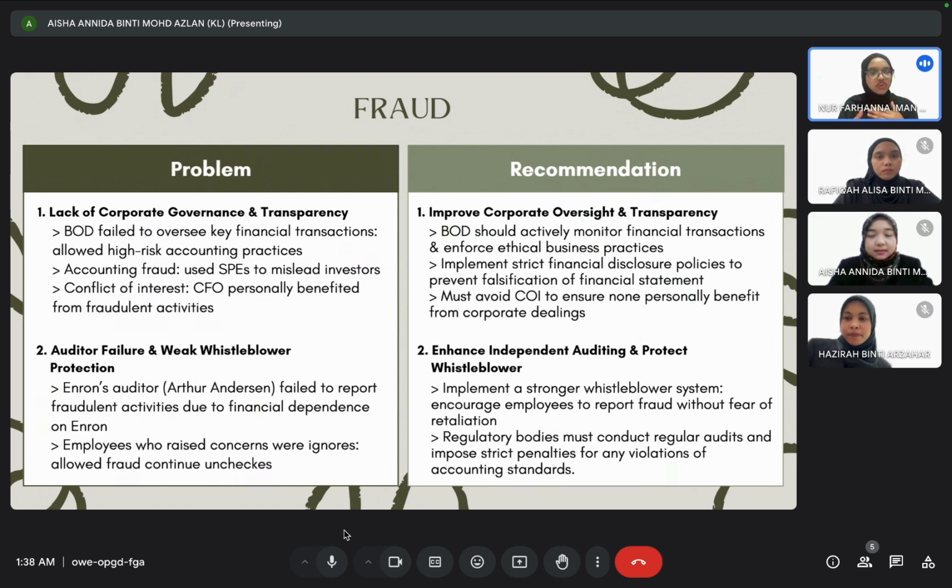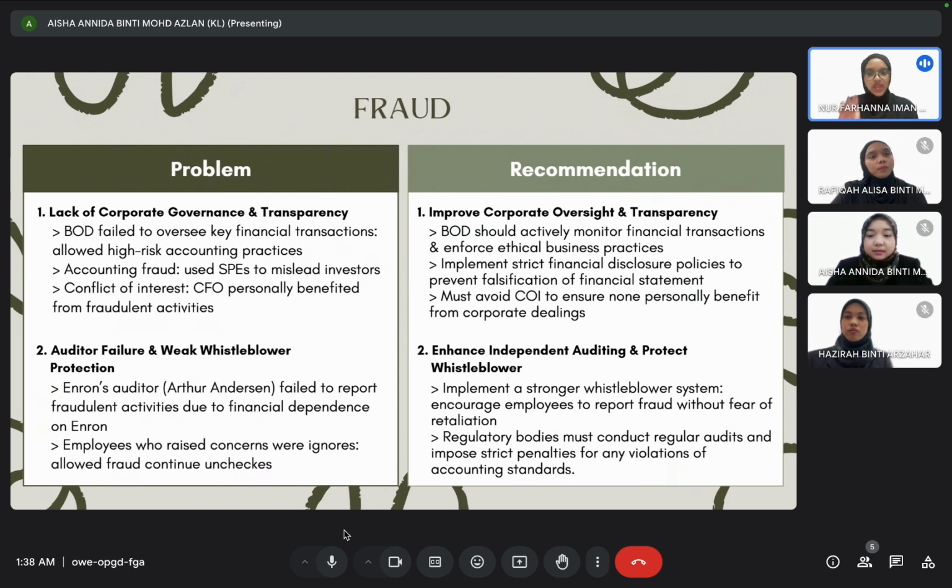So the recommendations for the problems mentioned: they need to improve corporate oversight and transparency, where the BOD should actively monitor financial transactions and enforce ethical business practices, and they need to implement strict financial disclosure policies to prevent falsification of financial statements. And they must avoid COI, which is conflict of interest, to ensure no one personally benefits from the corporate dealings.